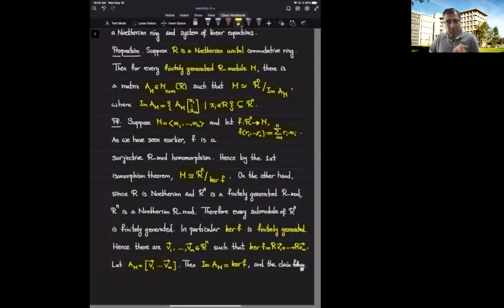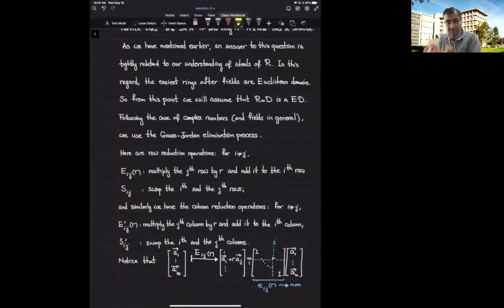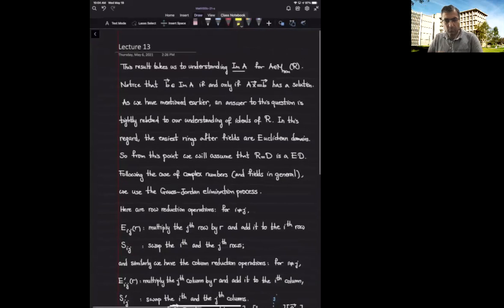That means in order to understand finitely generated R-modules, we need to understand co-images of matrices. What does that mean? In order to understand co-images of matrices, we need to understand images of matrices. B belongs to the image of A if and only if this system of equations has a solution. So this brings us to systems of equations. We need to understand whether or not AX equals B has a solution in R^m.